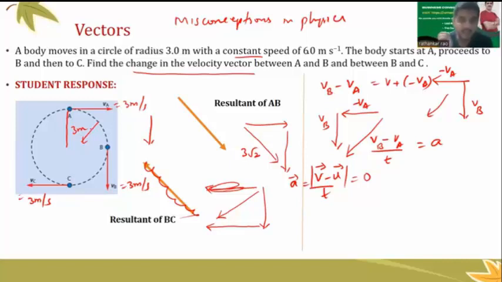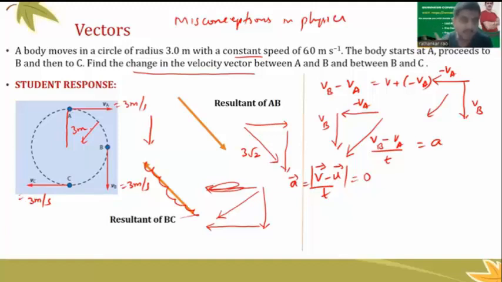Whenever we talk about vectors, if we are adding two vectors, just don't add the magnitudes. If I give you vector A equal to 3 units and vector B equal to 4 units, A plus B is equal to 3 plus 4, which is 7 units. This is the algebra of it.